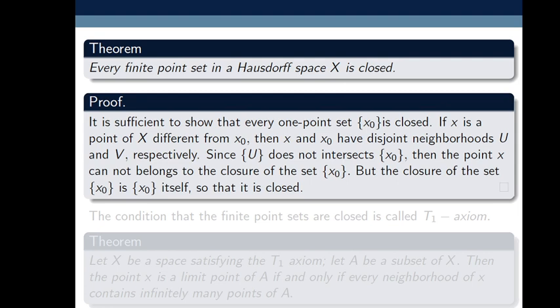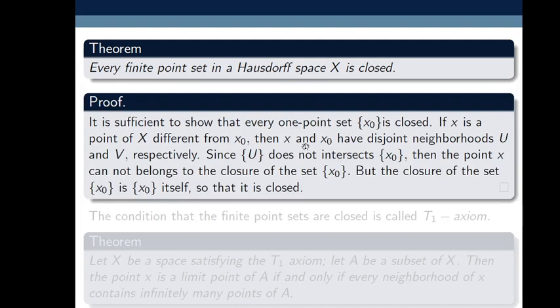Every finite point set in a Hausdorff space X is closed. So it's a simple proof. It is sufficient to show that every one-point set, singleton set {x0}, is closed. If we prove this {x0} is a closed set, then it is enough. If x is a point of X different from x0, then x and x0 have disjoint neighborhoods U and V, because X is a Hausdorff space.